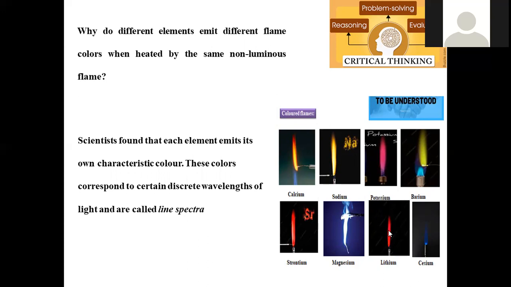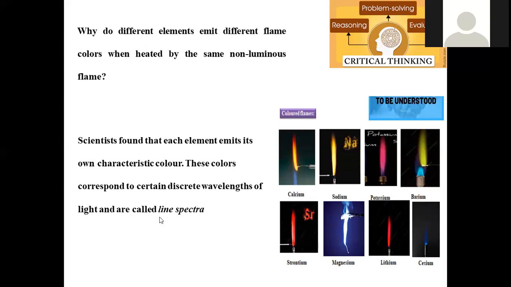So when we subject these different metals to a flame test, they give different colors. That is purely because of line spectra. This is the chemistry involved. Scientists found that each element emits its own characteristic color. These colors correspond to discrete wavelengths. When subjected to a flame test, they absorb some radiation from the flame and emit some other light. Only that light is emitted when that particular metal is burned.